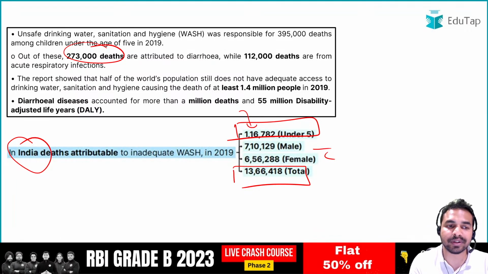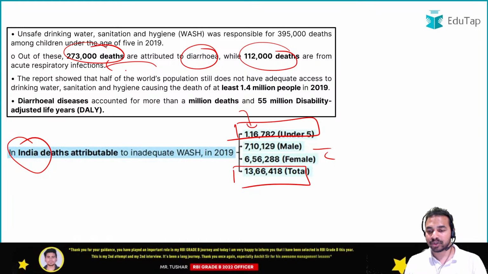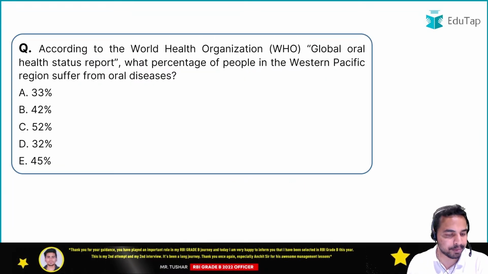What is responsible for these deaths? It is diarrhea. Then 1,12,000 deaths are basically caused by acute respiratory infections. So these are the important things that you should remember from the exam point of view.